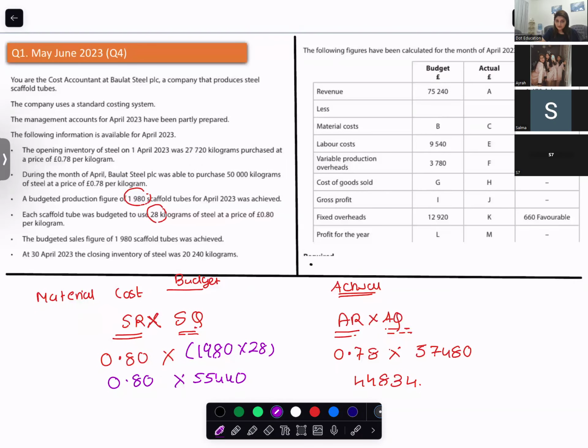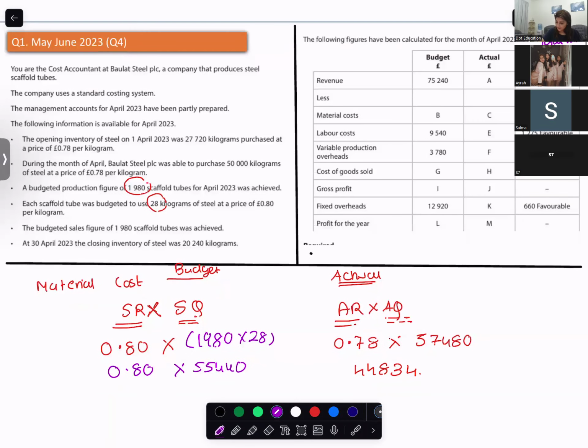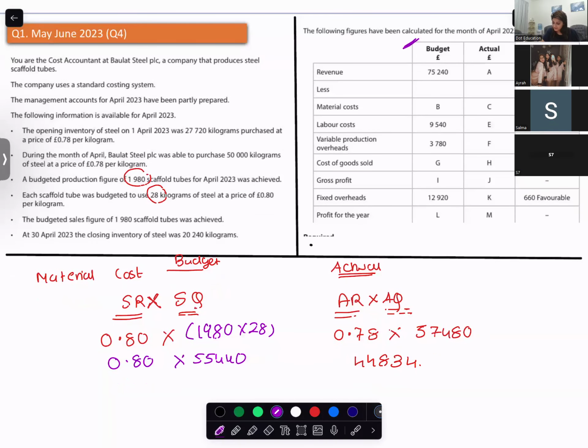We found out the direct material total variance, right? Yeah, 55,440. Direct material total variance was 482.40 adverse. Now you have to fill this missing information as per budget, as per actual.